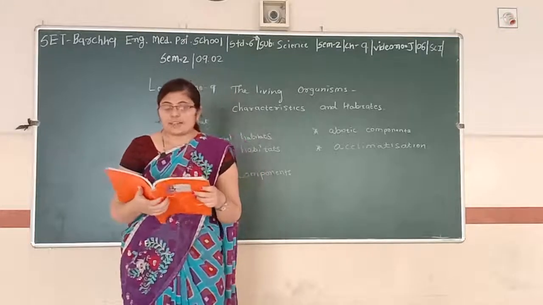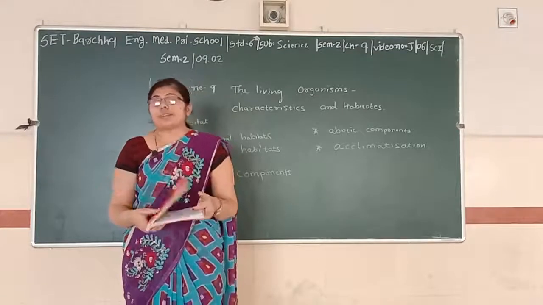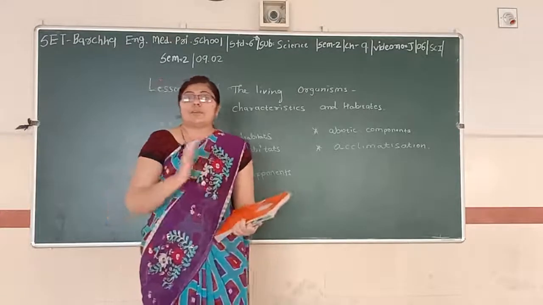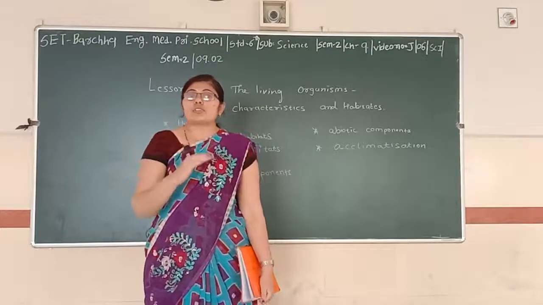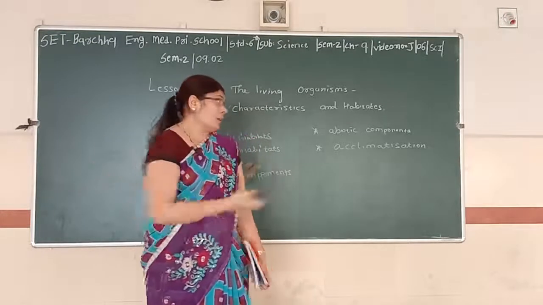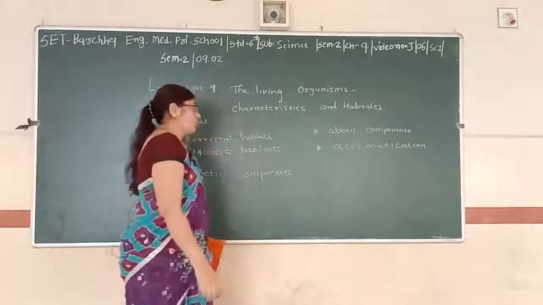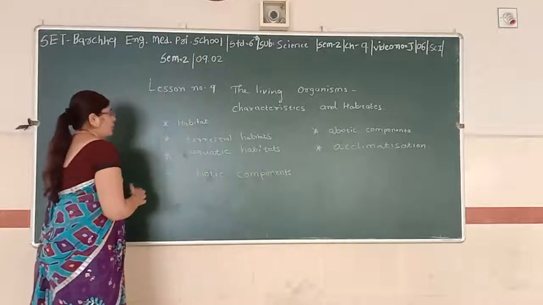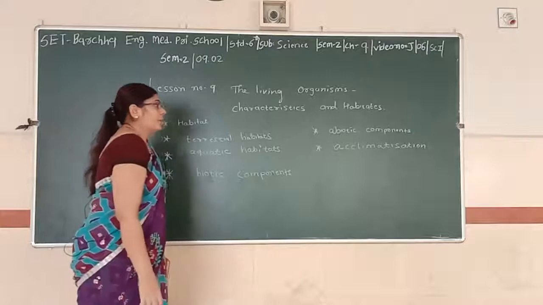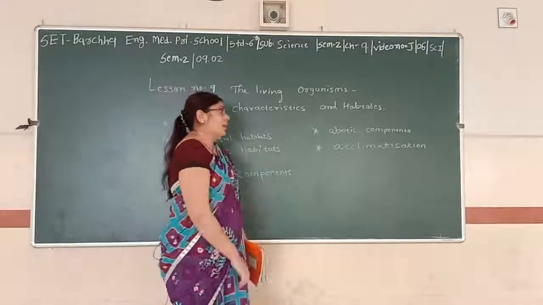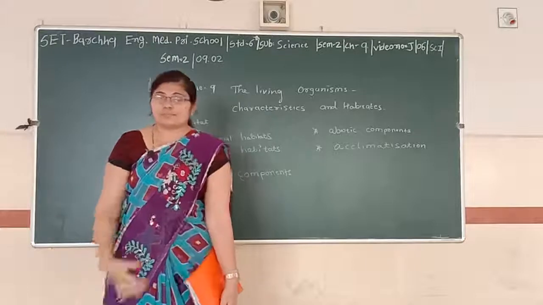These changes are different from adaptation that takes place over thousands of years. Actually, adaptation is a matter of a long period of time, but here in a short period of time, it is called acclimatization. So here, what do you learn from this point? In 9.2, you have learned about the habitat, terrestrial animals, aquatic animals, biotic and abiotic components, and also I have explained acclimatization. So here the 9.2 is over.